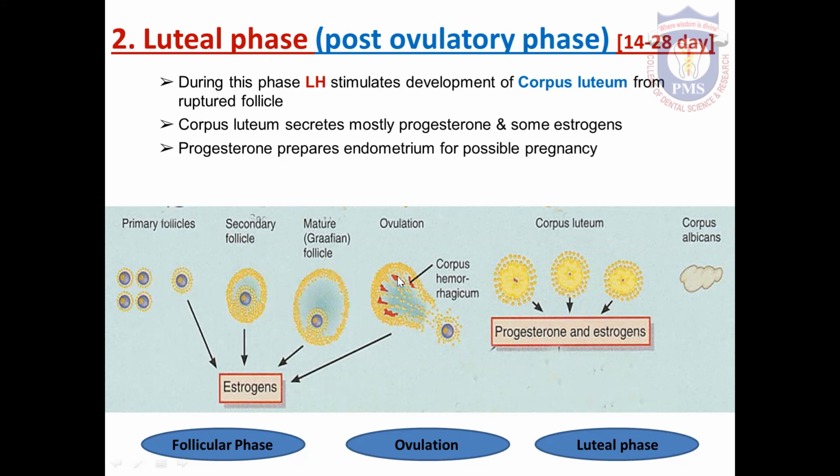On the day 14, ovulation takes place under the influence of luteinizing hormone. Then day 14 to 28 is called luteal phase. And why is it called luteal phase? In this phase, a glandular structure, corpus luteum, is formed. Luteum means yellow, corpus means body. A yellow colored body is formed at this time.